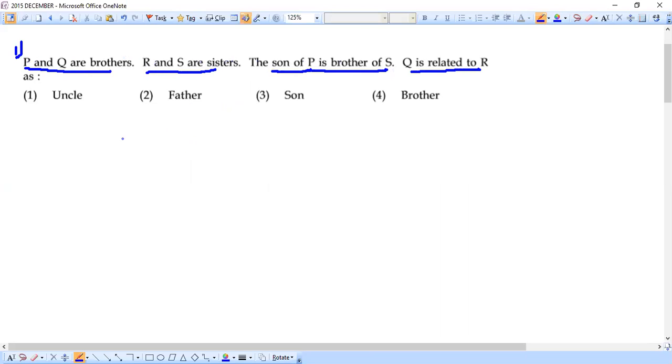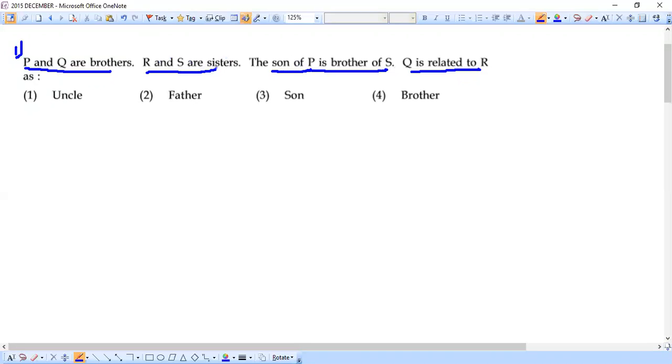Let's get the approach. So here we have the relation between P and Q. P and Q are brothers, R and S are sisters. The first two statements are clearly giving us that P and Q are from the same generation and R and S are from the same generation. But we are not sure whether these two generations themselves are the same or not. That information will not be available from the first two statements. But coming to the third statement, here we have a clear link between P and S.